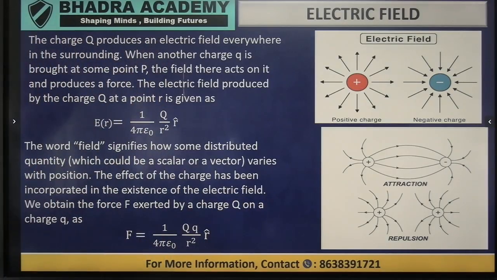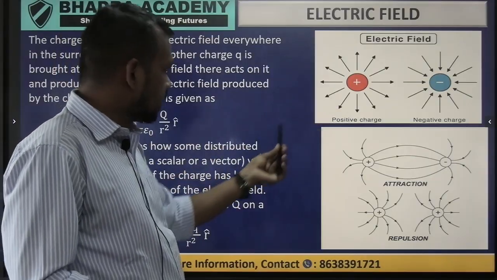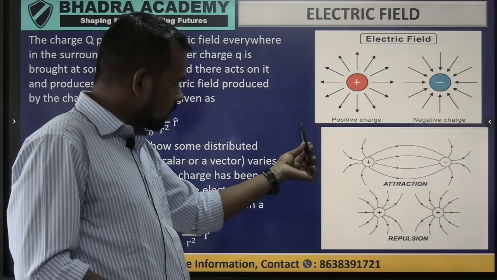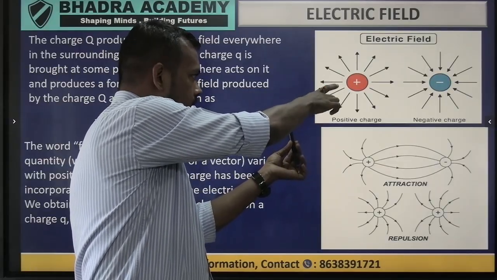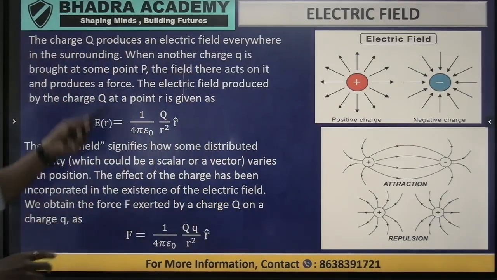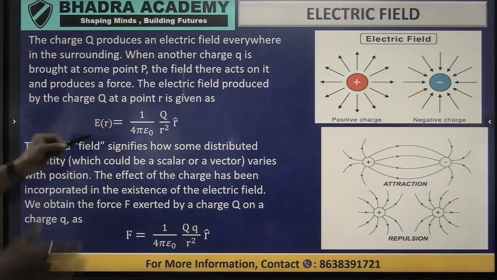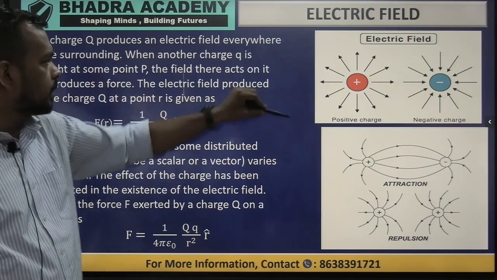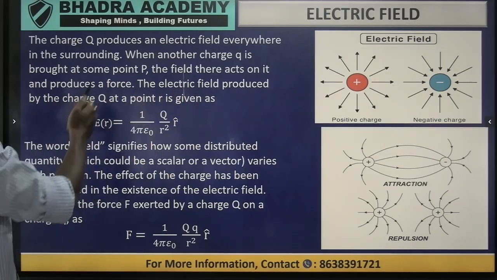Okay, clear? So these are the conditions. Apart from that, now we will see what the effect of a point charge q is. We will take a positive charge, and suppose I take a point near the charge. Now we will see what the effect of this point charge is upon this point, and this distance will be known as r. A charge q produces an electric field everywhere, because it is 3D space in the surrounding. When another charge is brought to some point P, the field acts and produces a force.